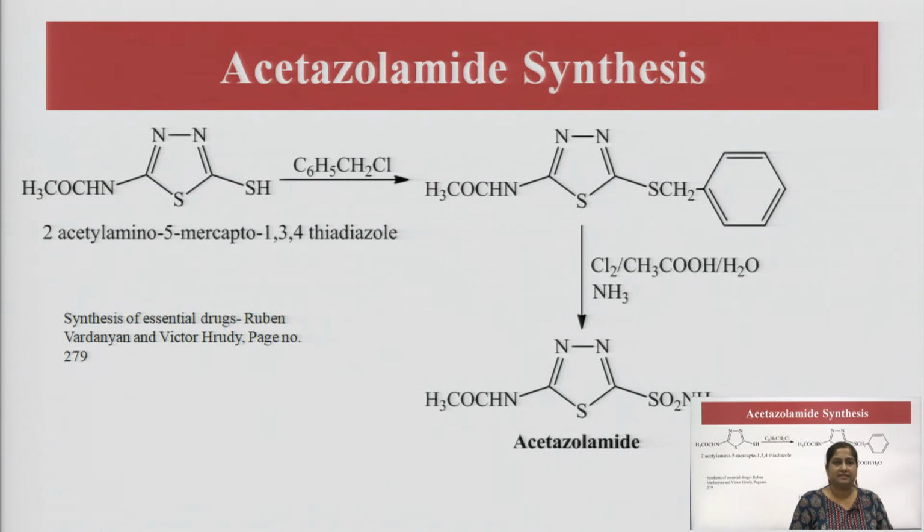It is a single step synthesis, in which, again I am repeating the process: when 2-acetyl amino 5-mercapto 1,3,4 thiadiazole reacts with benzyl chloride, it makes the intermediate, and then the intermediate reacts with ammonia, chlorine and acetic acid in the presence of water, and ultimately there is a formation of acetazolamide.